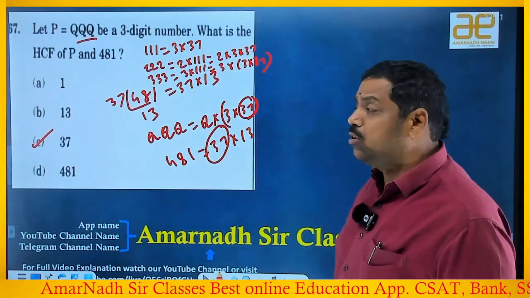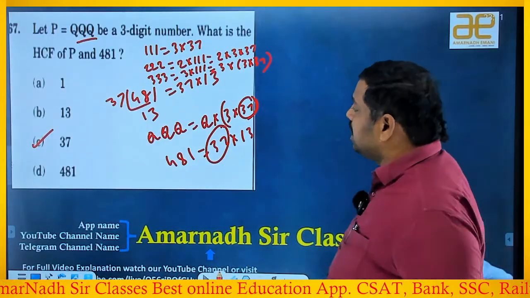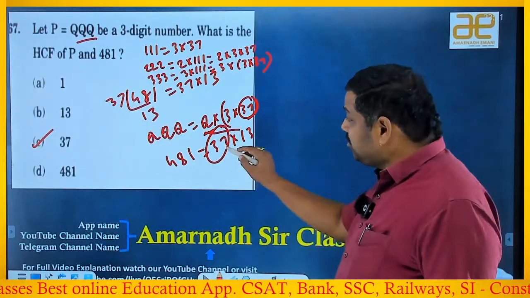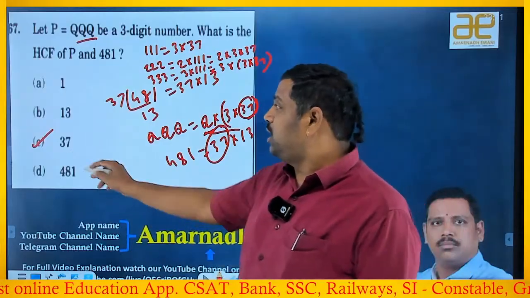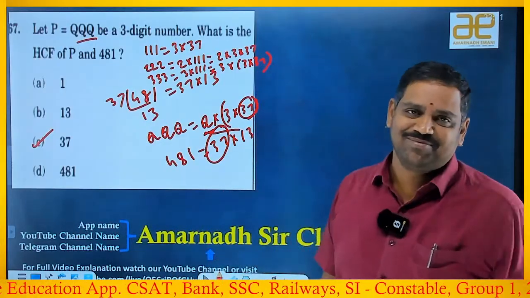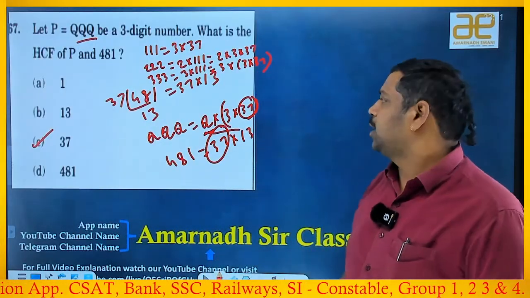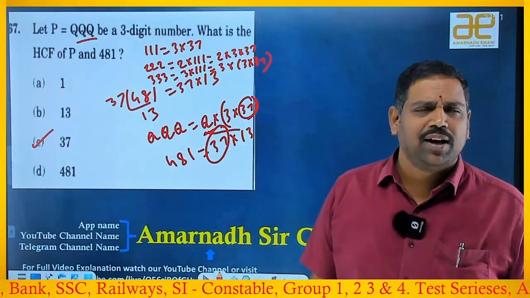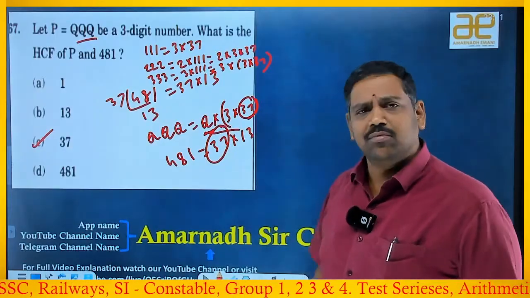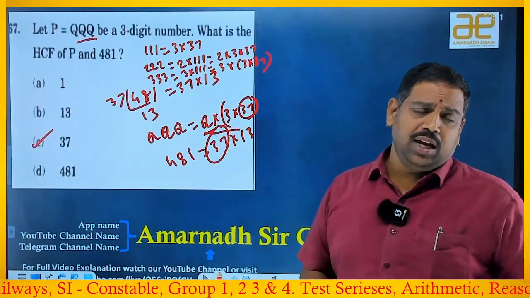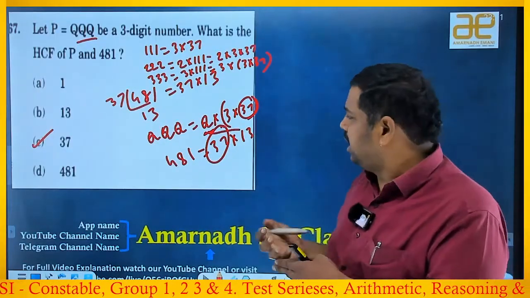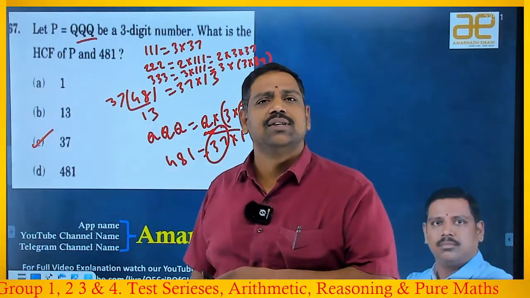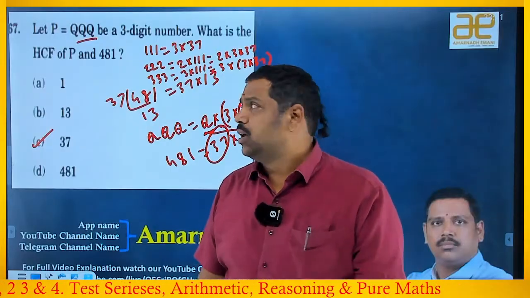Some students may get a doubt that, sir, suppose if it is 13, then 37 into 13 will be common, then the answer will be 481. Why are you not taking that one? P is a digit. Digit means it takes the values from 1 to 9 only, right? How can you get P as 13? So if you take 1, 2, 3, 4 and so on, other than 37, nothing is common. So definitely HCF will be only 37. C is the answer. Understood? Let's see the next beautiful question.